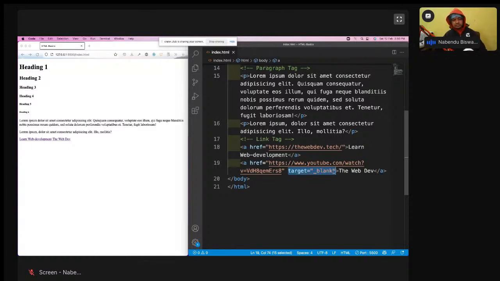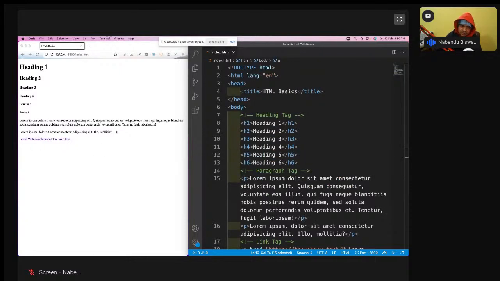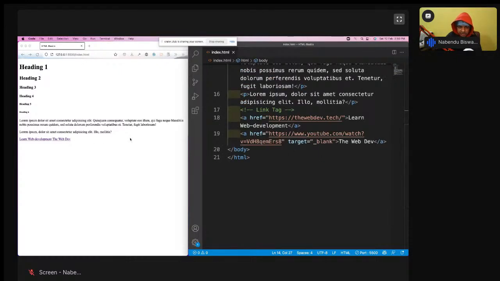And there is one more thing, if someone has noticed it. Both of these anchor tags are on the same line. Two p tags were there, but they were not on the same line. Six h tags were there, but they were not on the same line. Why are they on the same line? Because they are inline elements. So if you give 10 a tags also, they will sit one after another in the same line till the line is over. So they are inline elements. That's why they sit one after another in the same line. So that is about inline tags.